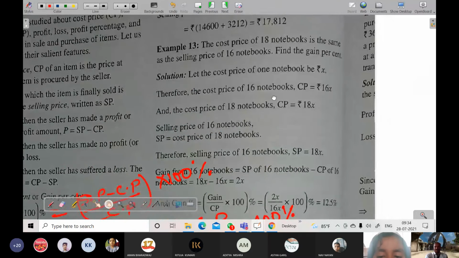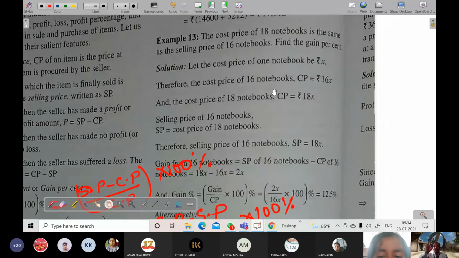Example number 13. What has been said: the cost price of 18 notebooks is the same as the selling price of 16 notebooks.